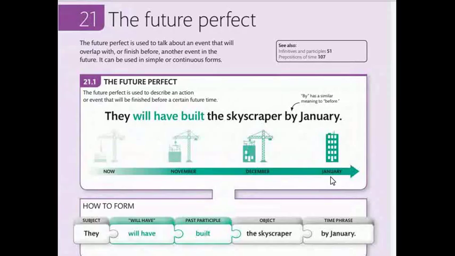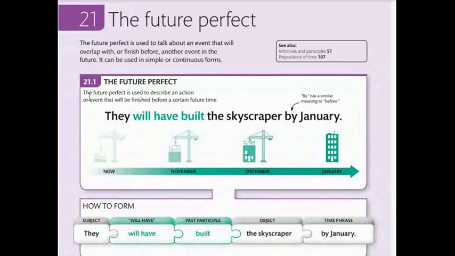Unit 21, the future perfect. The future perfect is used to talk about events that will overlap with and finish before another event in the future. It can be used in simple or continuous forms.